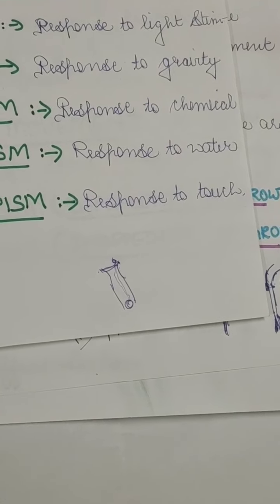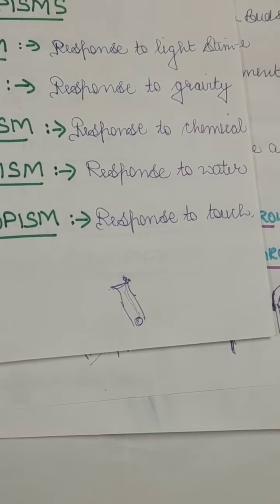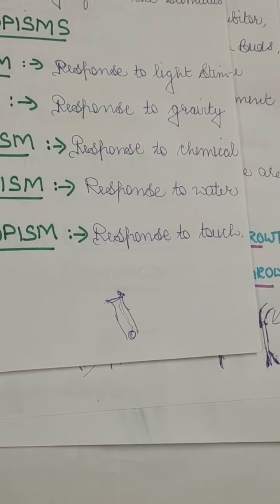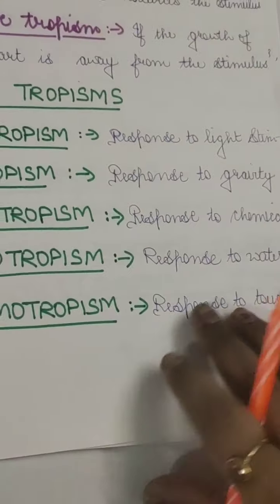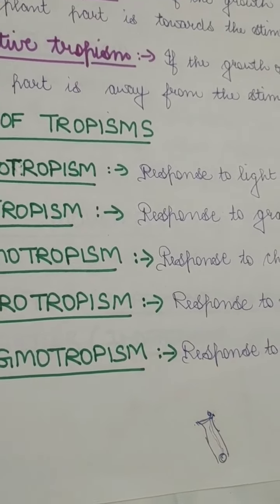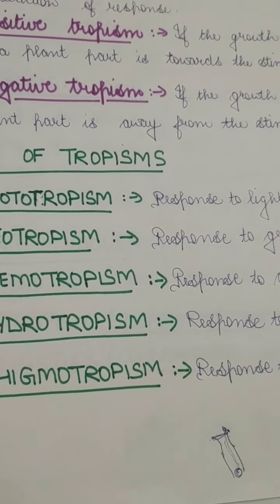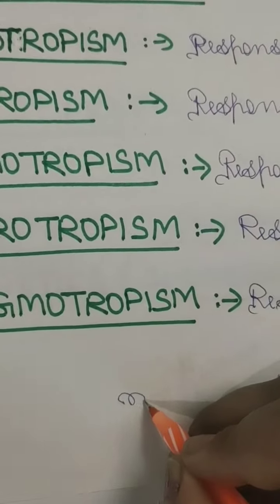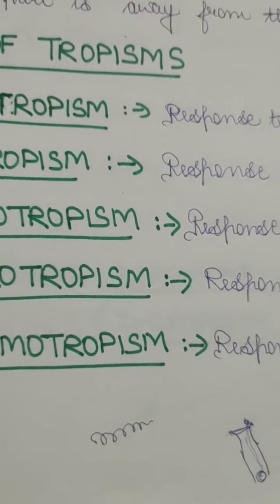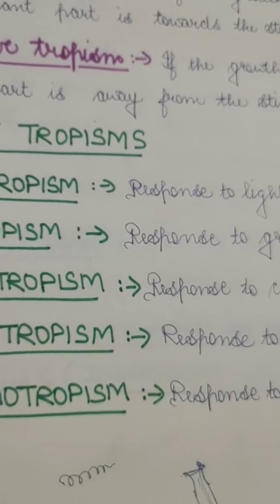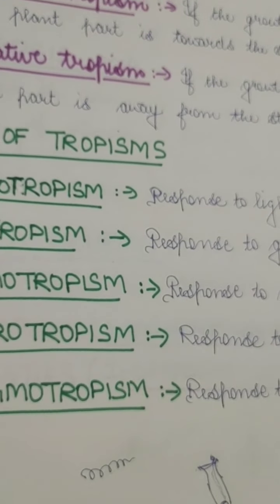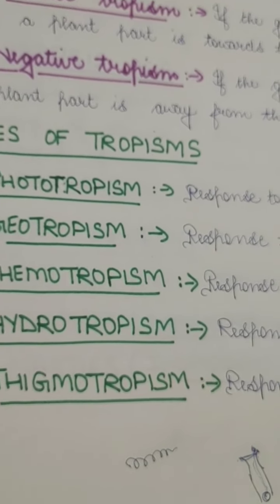Then it is thigmotropism. Thigmotropism means the movement of plants in response to touch. You would have seen many climbers. The climbers have tendrils, thin tendrils like this. Now this is the summer season, it has almost started raining, so you would be seeing many climbers.